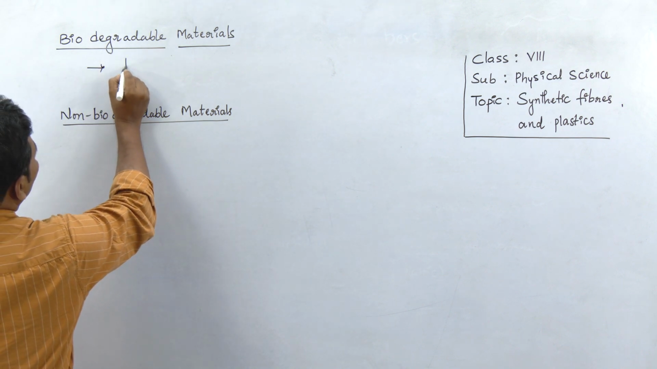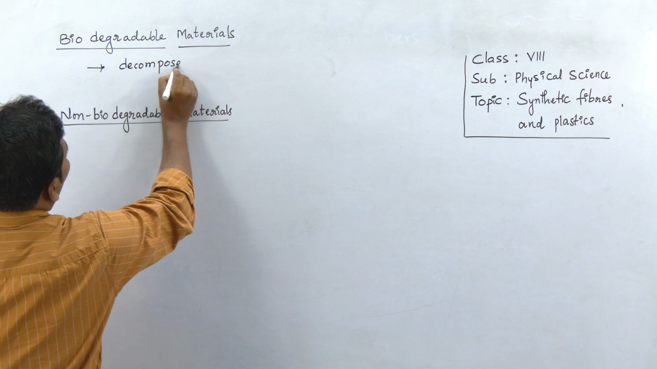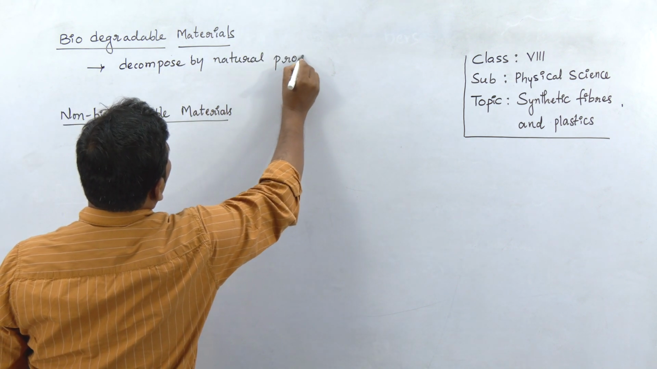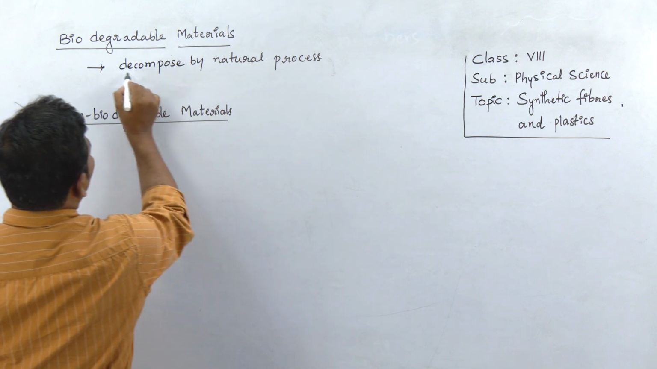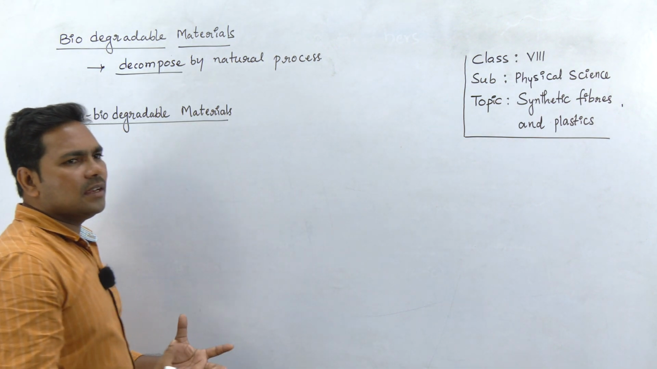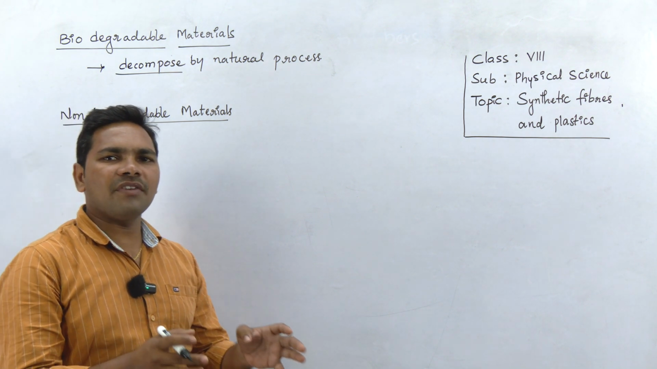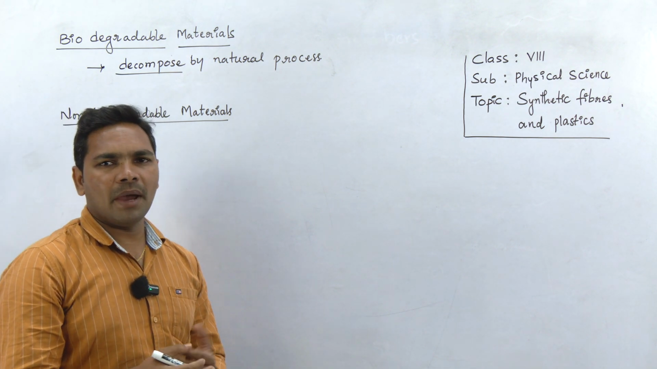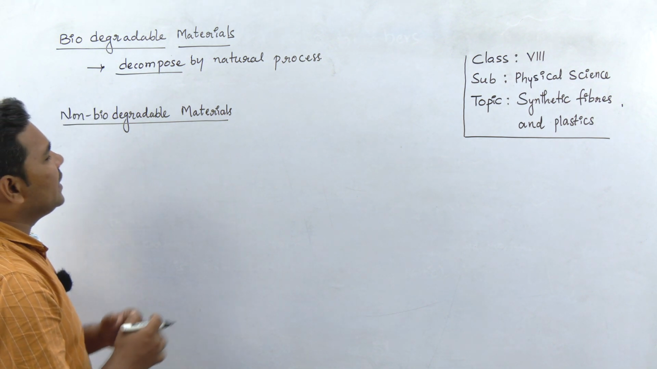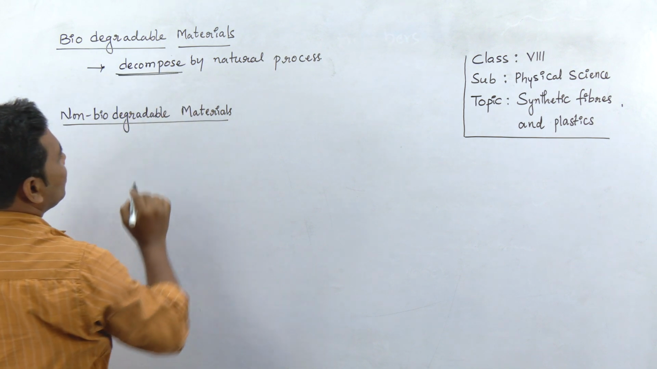So these biodegradable materials generally decompose by natural process. What is meant by this decomposition? Let us see. Decomposition means material breaks down into smaller fragments, and these smaller fragments are further decomposed by bacteria and such organisms. So this finally disappears, and this process is called decomposition, right?